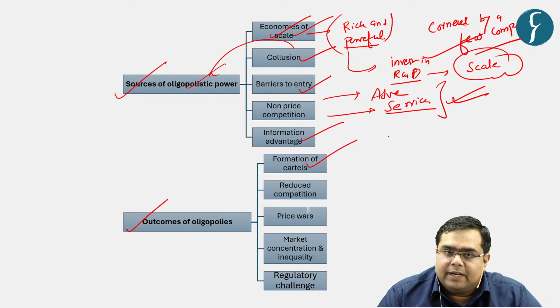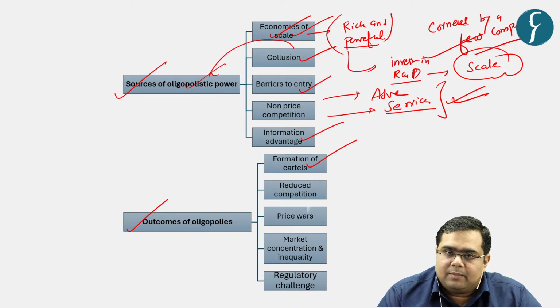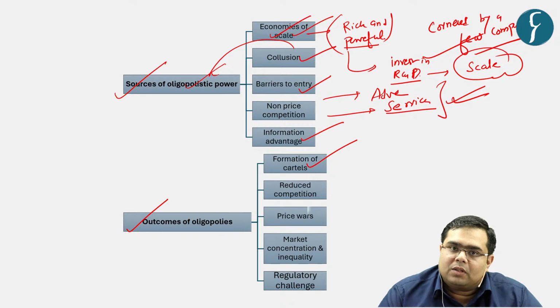Then it leads, first, to the formation of cartels. Now you all must be knowing from where this word cartel comes. It comes from Latin America, in which certain groups used to trade in various psychotropic substances, and they had formed various cartels, and they used to corner the market with respect to psychotropic substances. Similarly, for example, a cement company A forms a cartel with cement company B because two or three of them are dominant players in the market.